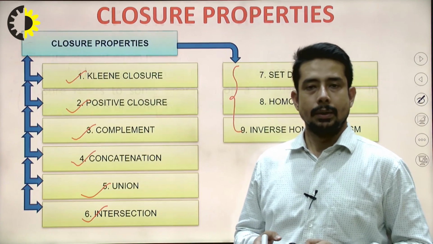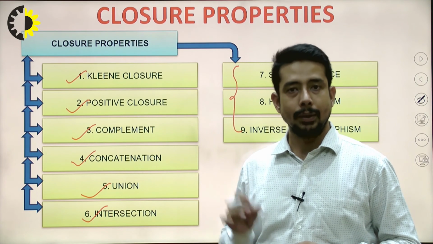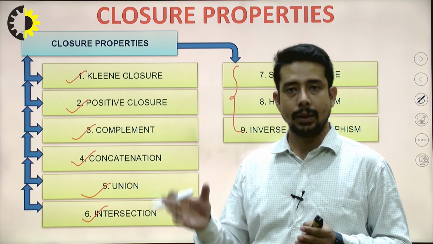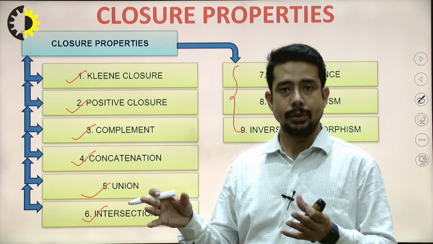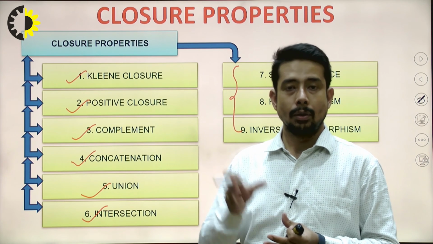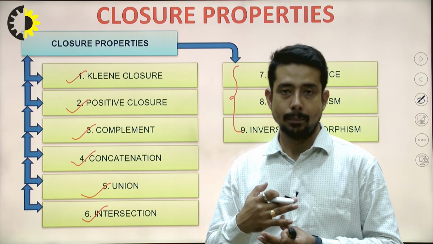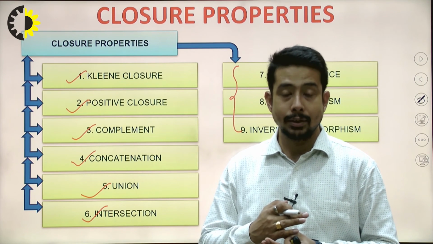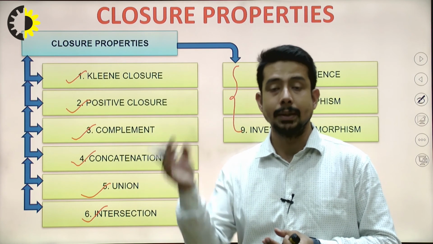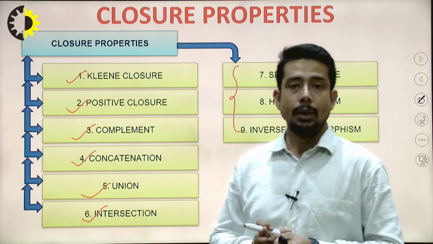What is the meaning of closure property? Closure property describes that, suppose I have taken a particular automaton, and we check on which operators performing which kind of operation we get the same type of automaton. So if we take integers and do the addition operation, we get the same result. That means integers are closed under the plus operator. In the same way we can say about the closure property.